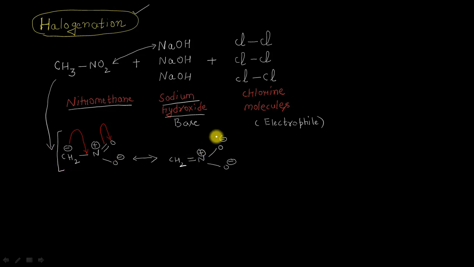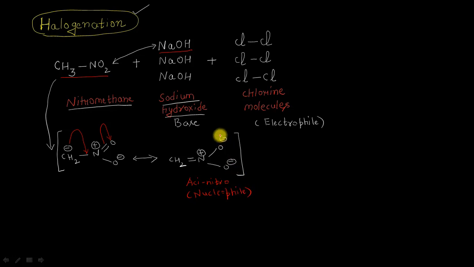Now we have just seen that the first molecule of sodium hydroxide, when it reacts with the nitromethane, results in the formation of the first aci nitroform of this reaction. And of course, this will be acting as the nucleophile. Let me write here the nucleophile.